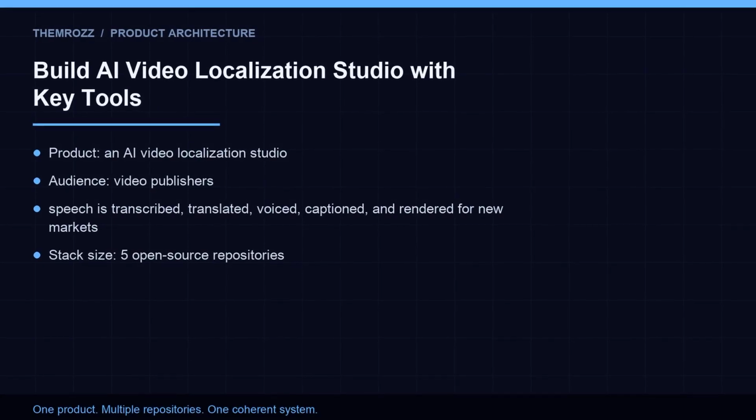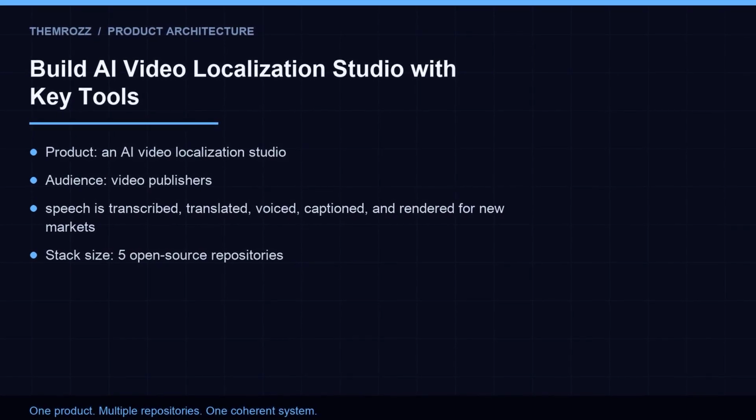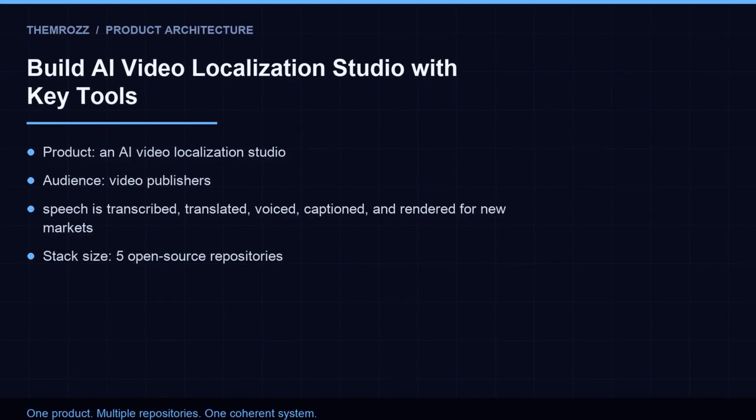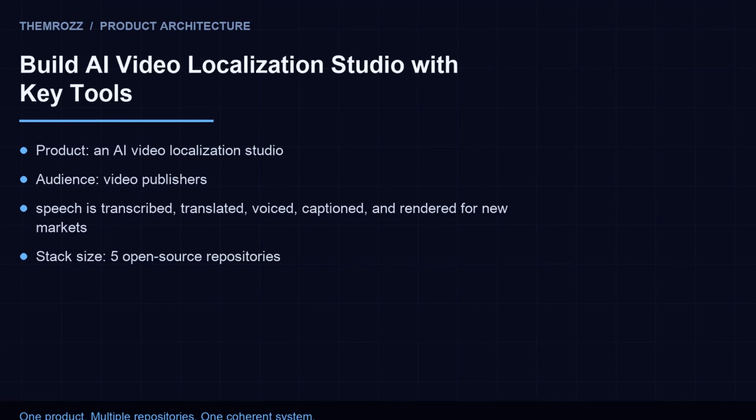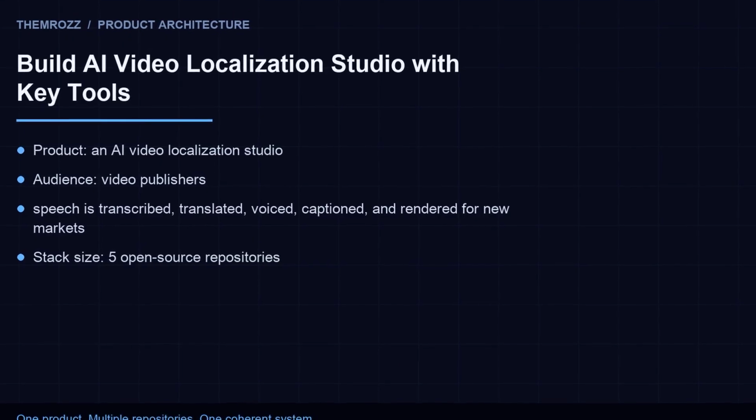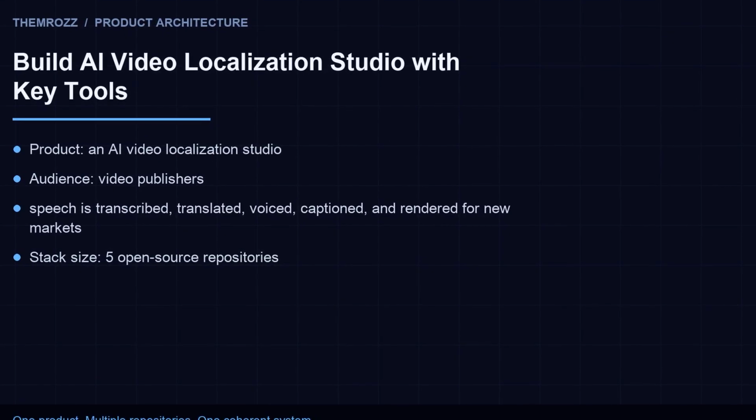Imagine a video publisher who wants to expand their reach to a global audience by localizing their content for different languages and regions. They have a popular video on their channel, but it's only in English, and they want to make it accessible to Spanish-speaking viewers. They upload their video to our AI video localization studio, select the target language, and wait for the output.